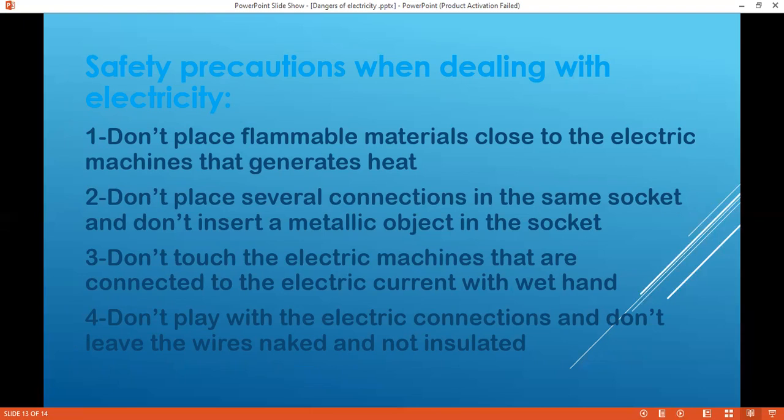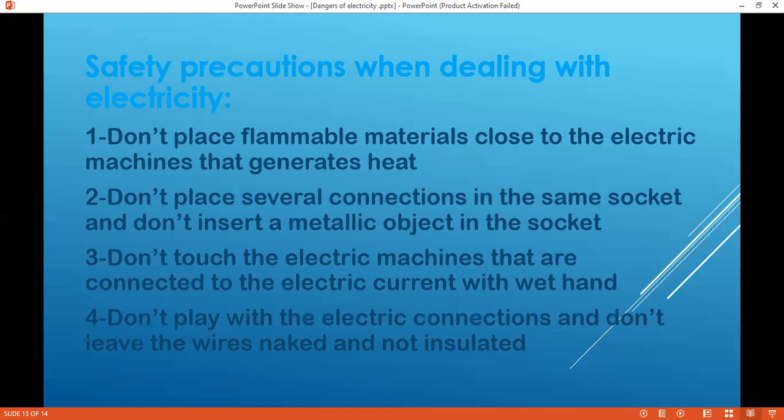And also don't place several connections in the same socket, and don't insert metallic objects in the socket, especially for children. They don't know how to deal with electricity, so we have to keep them away. And number three, don't touch electric machines that are connected to the electric current with a wet hand, as we said, because water is a good conductor of electricity.